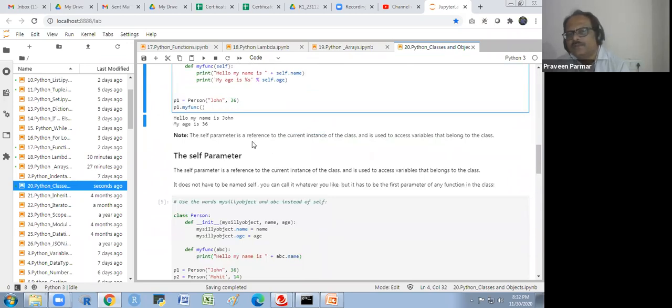Self is a parameter, a reference to the current instance of the class, and is used to access variables that belong to that class. Okay, variables, you know that. Access variables that belong to that class, the age and name, these are the variables. It is the self parameter. It is a parameter.